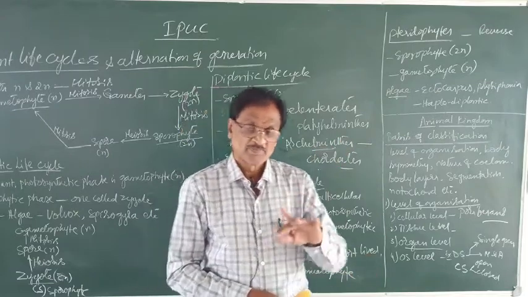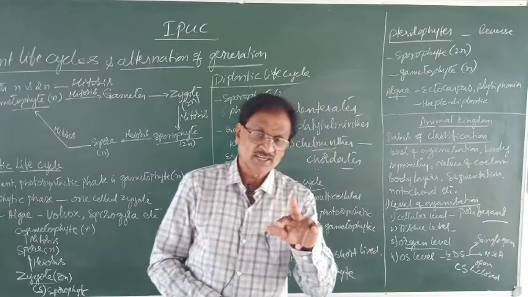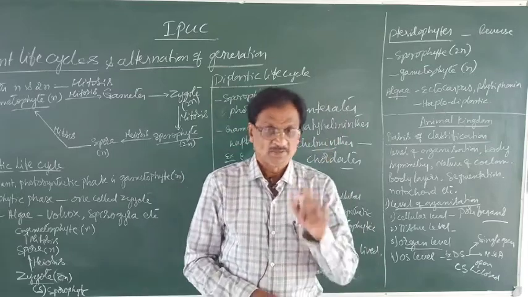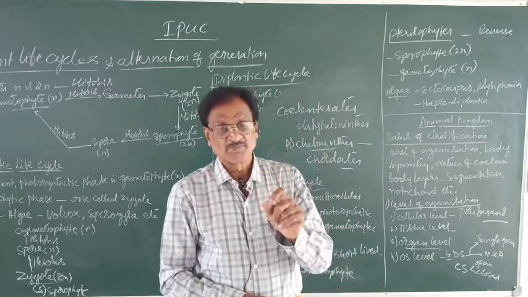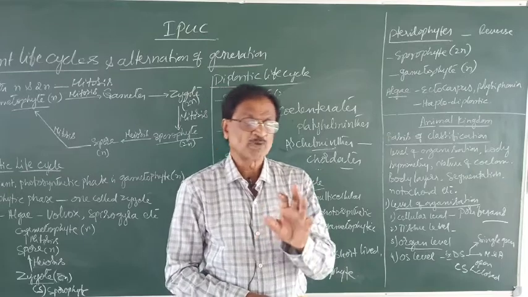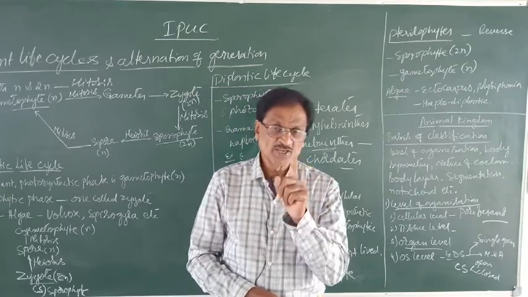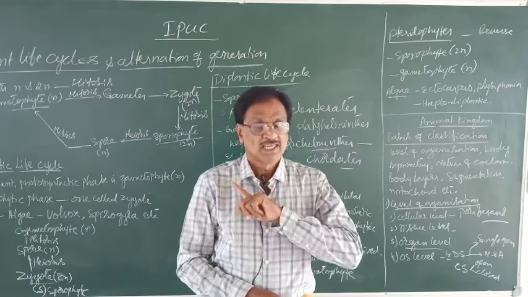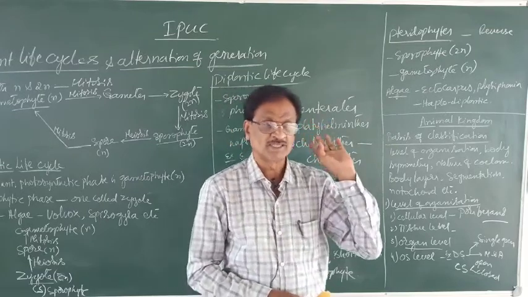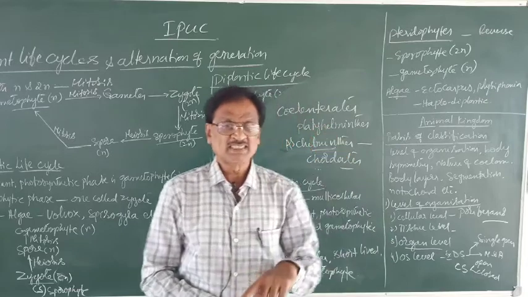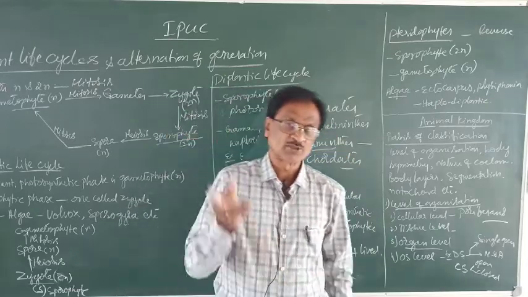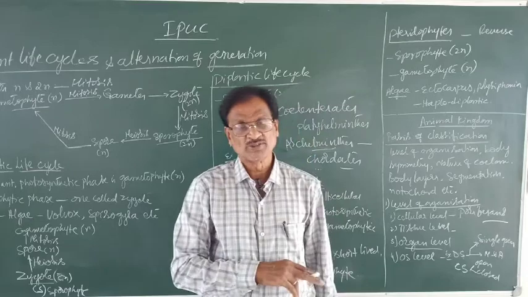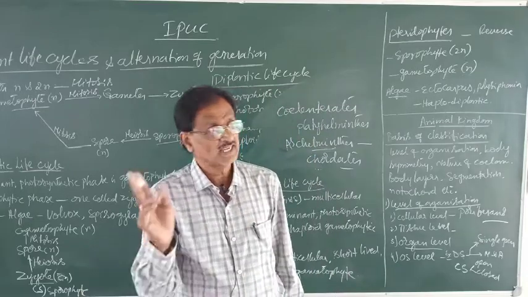And in some, the system is composed of only one opening, that is the mouth, that is the incomplete digestive system. The complete digestive system, in the sense, should start with mouth and end with anus.